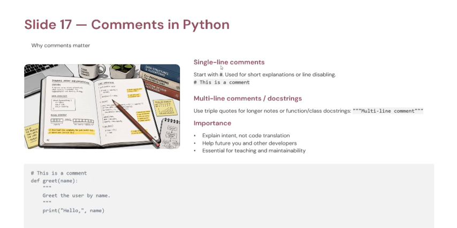First, we have single line comments. In Python, a single line comment starts with the hash symbol. For example, here we can see this is a comment. When Python runs this code, it will completely ignore the first line. Only the remaining lines are executed.